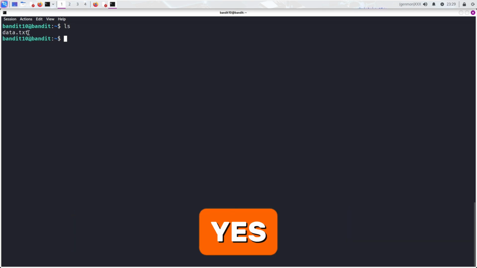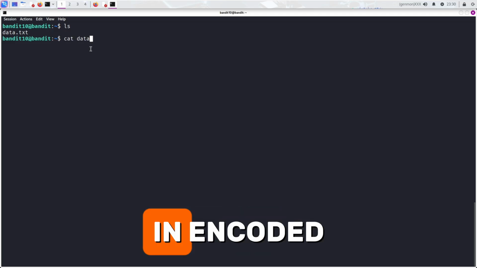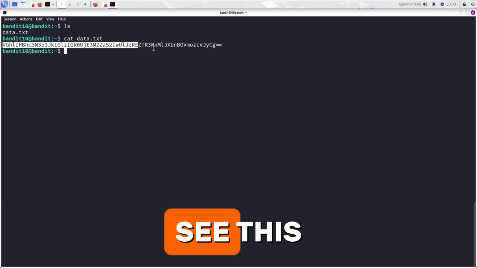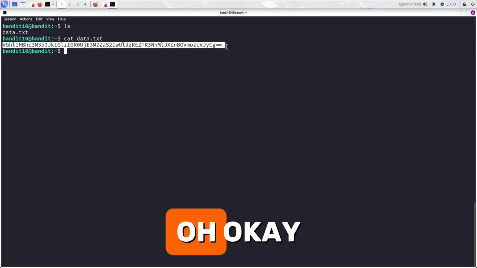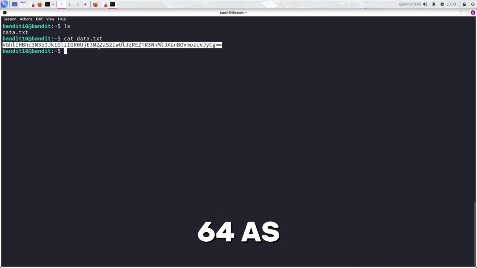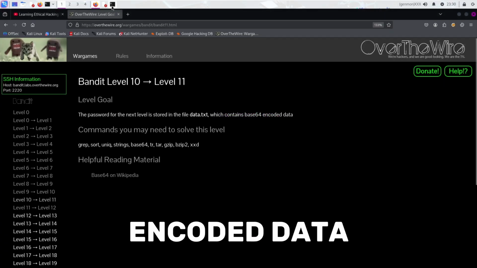And if we look, yes, there is a data.txt file. Let's see it. Is it in encoded or decoded format? Here we can see this is in encoded format. It's base64, as the question says that this is base64 encoded data.